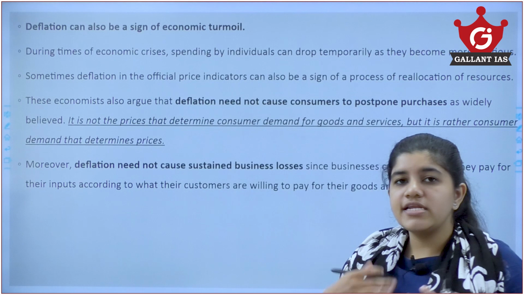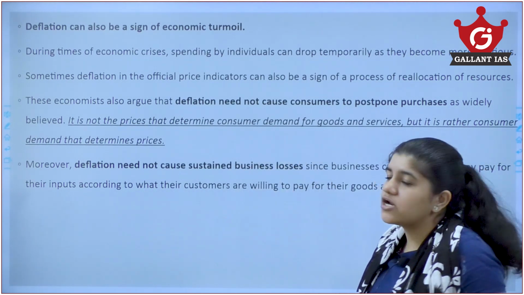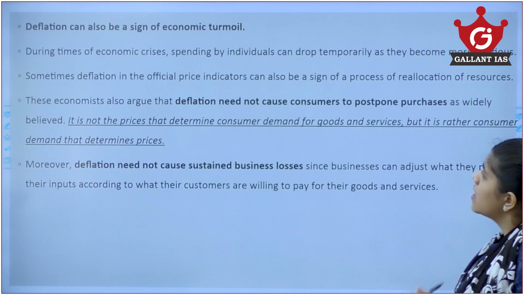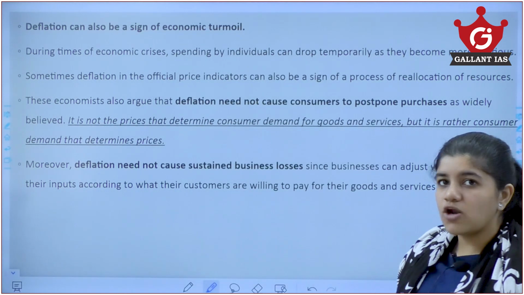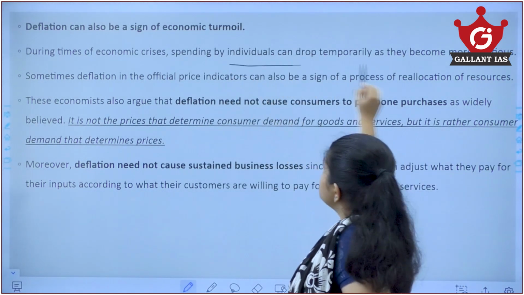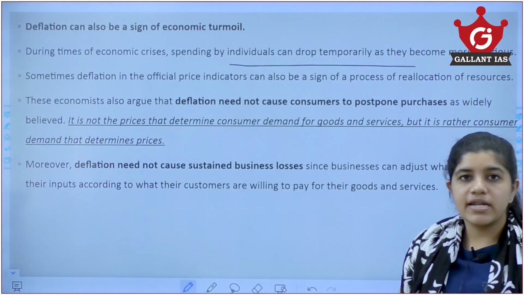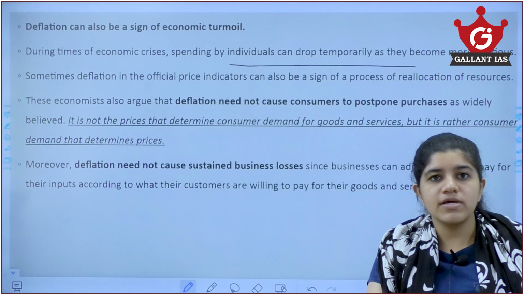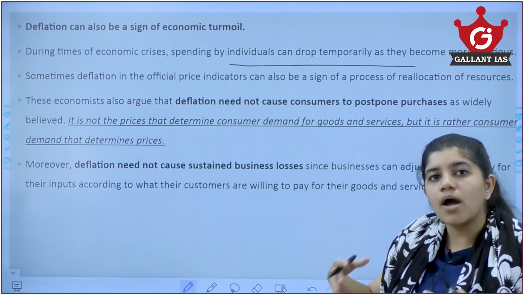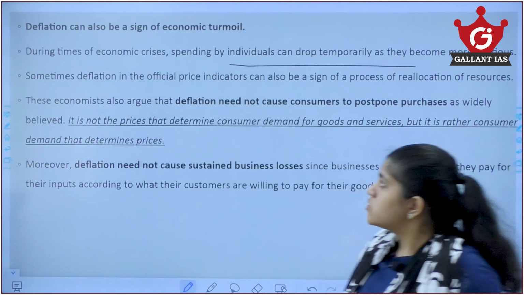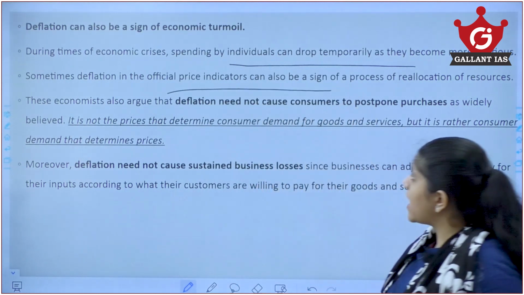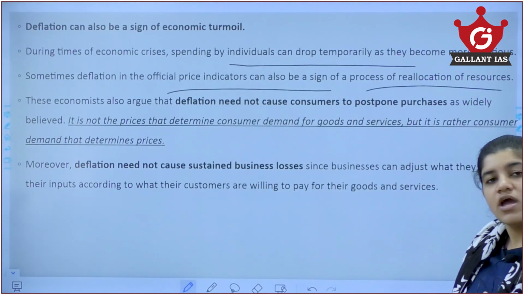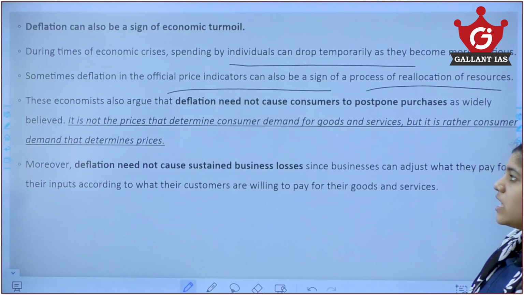Deflation might also not be a sign of economic turmoil. During times of economic crisis, spending by individuals can drop temporarily. It might not be the case that the person has no income, but during an economic crisis, to save more, he might stop spending altogether. So sometimes deflation as an official price indicator can also be a sign of a process of real allocation of resources in the economy as well.